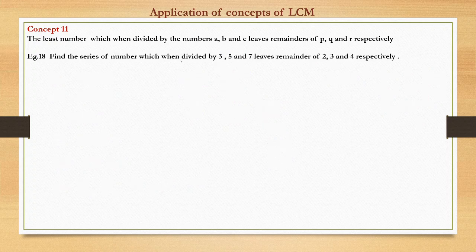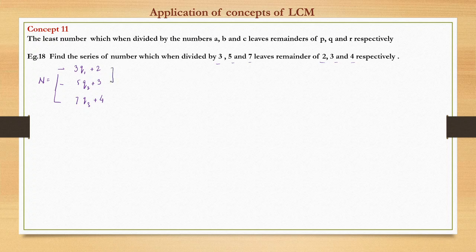Find the series of numbers which when divided by 3, 5, 7 leaves remainder 2, 3, and 4 respectively. So the number n we can write as either 3q1 plus 2 or 5q2 plus 3 or 7q3 plus 4. Now we see the difference: 3 minus 2 is 1, 5 minus 3 is 2, 7 minus 4 is 3, which is not the same, so that method would not be applicable. So we will go by this generic approach.